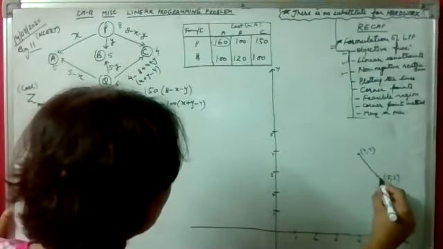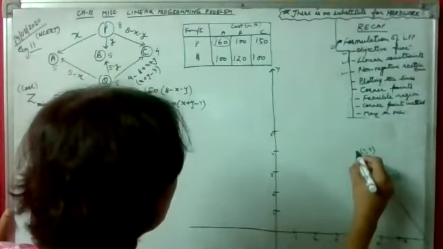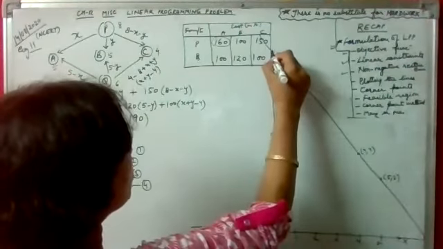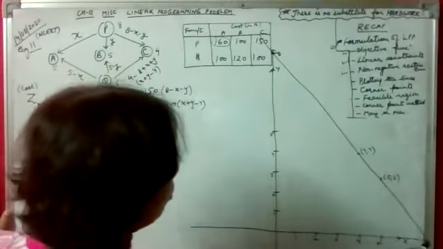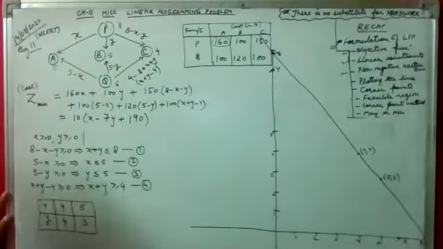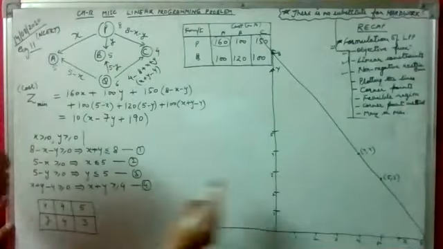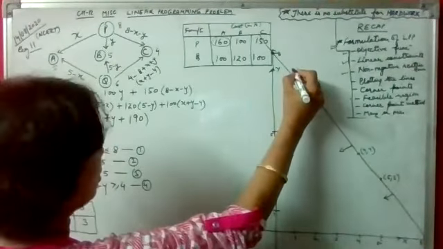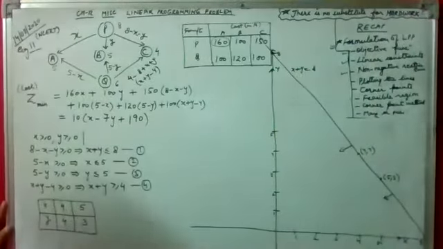And I told you that whenever we are joining the line, always extend it as far as you can. Right? Always extend the line. So it will go up to 8. And here also it will go up to 8. Then we mark the arrows. Since the inequality is less than equal to and it is not passing through origin, the arrows will be towards the origin, and mark the equation, x plus y equal to 8.